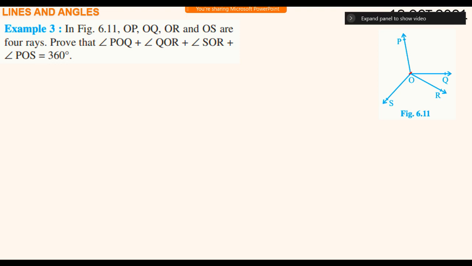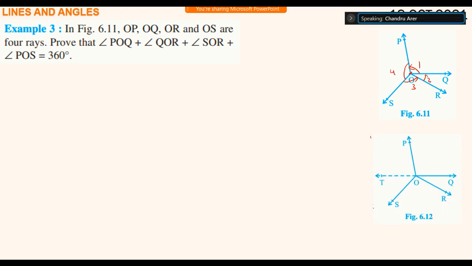Prove that angle POQ, let's say 1, angle QOR, 2, angle SOR, 3, angle POS, 4. Now 1 plus 2 plus 3 plus 4 is equal to 360 degrees. How to prove this? Sir, we can extend ray OQ back, sir.